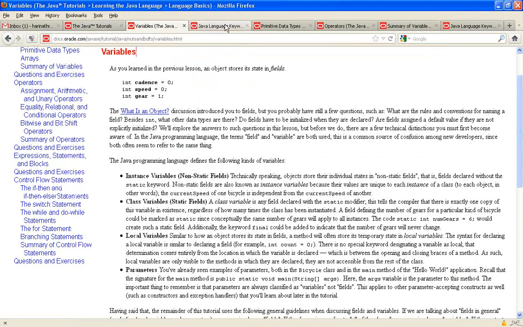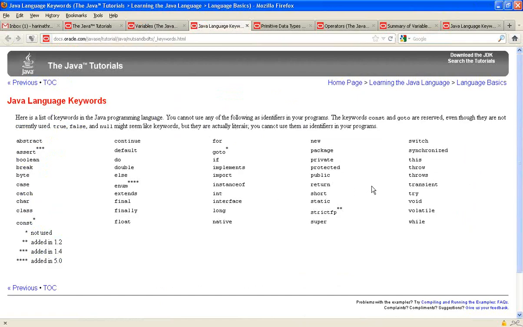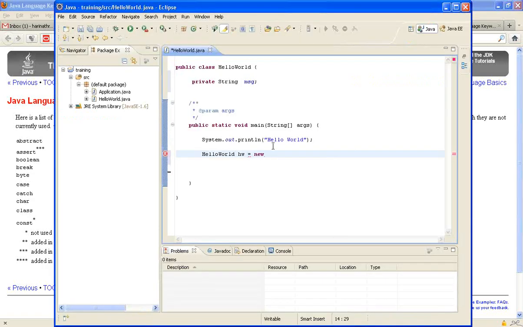So we use the new keyword to create an object. We will learn more about class and object, and it will take a couple of weeks for us to completely discuss, so don't worry if something is confusing.